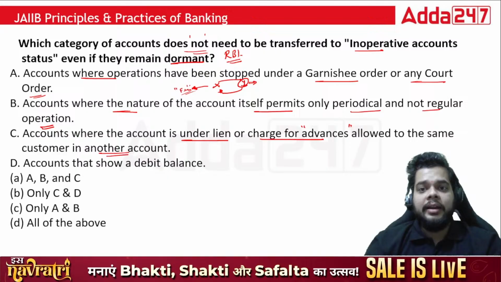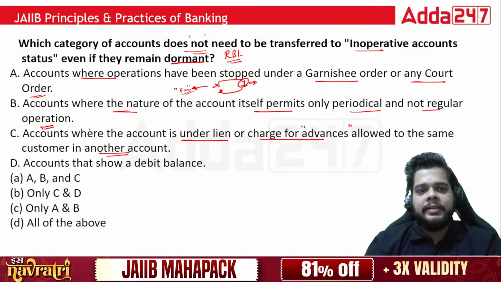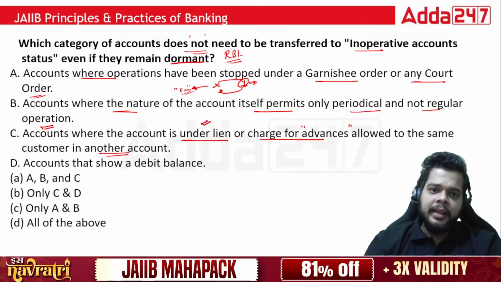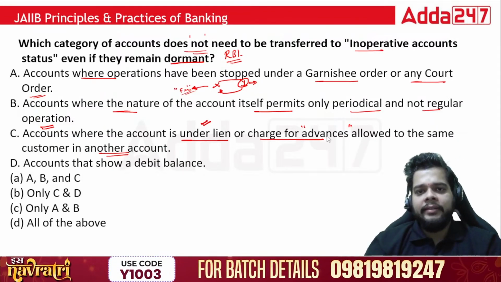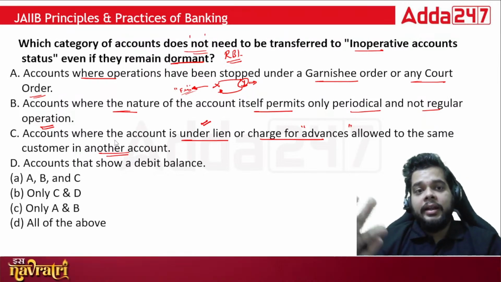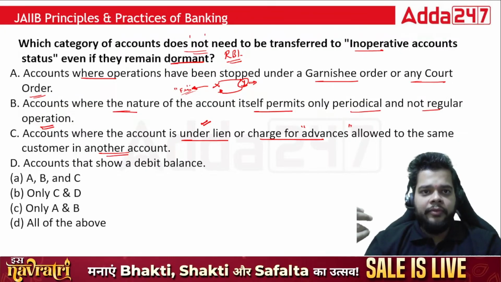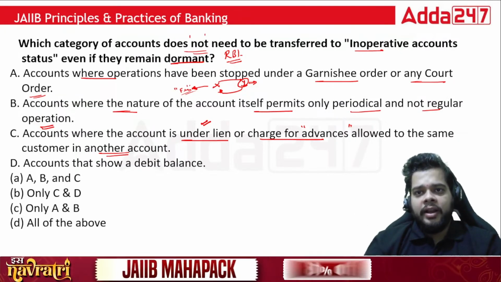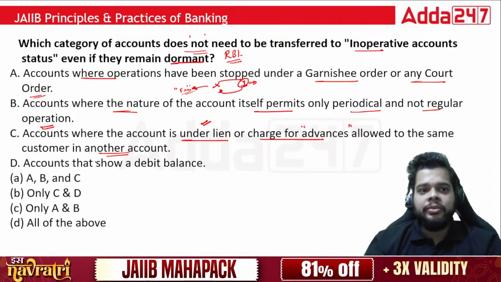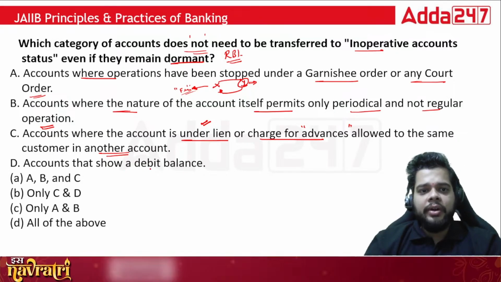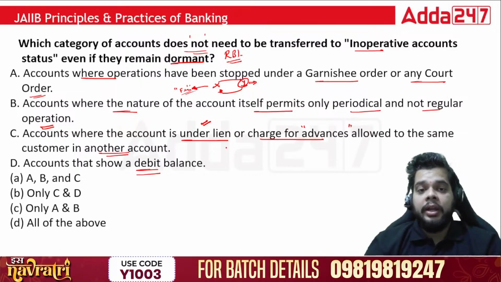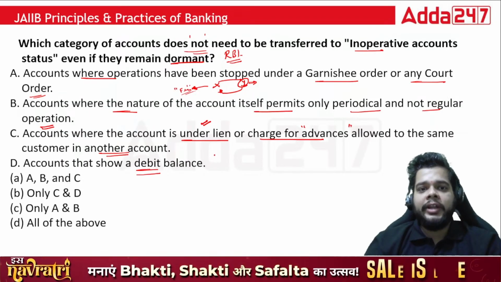So this is also one of the important types, where you find that there is one account which is already under lien or certain charge for the advances, for the loan account which he or she is holding with the same customer in another account. Whether you can transfer such kind of account into the category of inoperative account status or not. Accounts that show a debit balance, that is also important, because the debit balance will be shown by an overdrawn or, for that matter, OD, overdraft account.